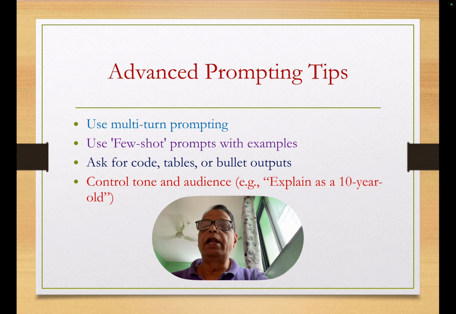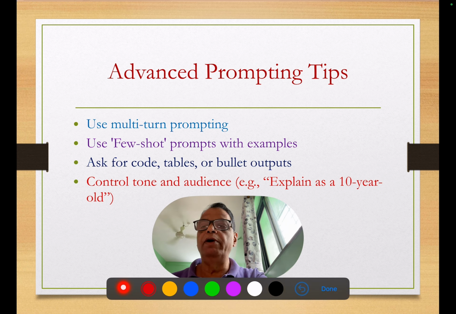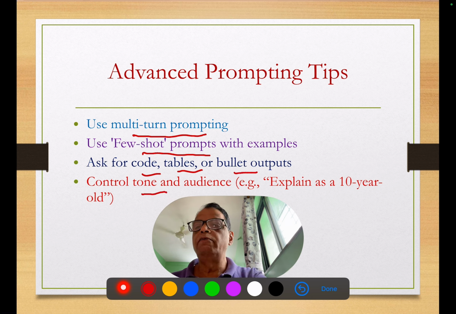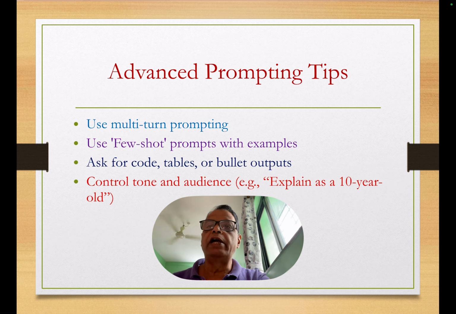There are certain advanced prompting tips that one can make use of. You can use multi-turn prompting instead of single turn. You can use few-shot prompts with examples. You can ask for code, table or bullet outputs. You can control the tone and audience. For example, you may want an explanation as for a 10-year-old. ChatGPT can play any kind of role, so it will answer as a 10-year-old person would. In this way, you can ask your ChatGPT.